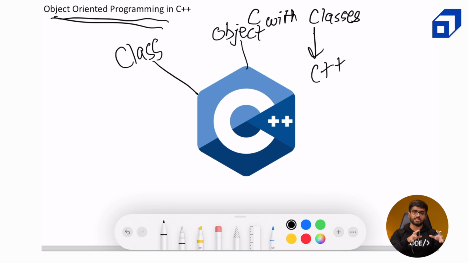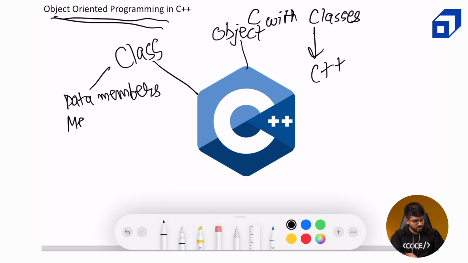So you use classes which are defined by the user, make objects out of them, and these objects are used to... Now, what does a class have? A class has data members. You can also find an analogy similar to what variables are. Data members, then the classes have member functions. And classes have something known as access modifiers.